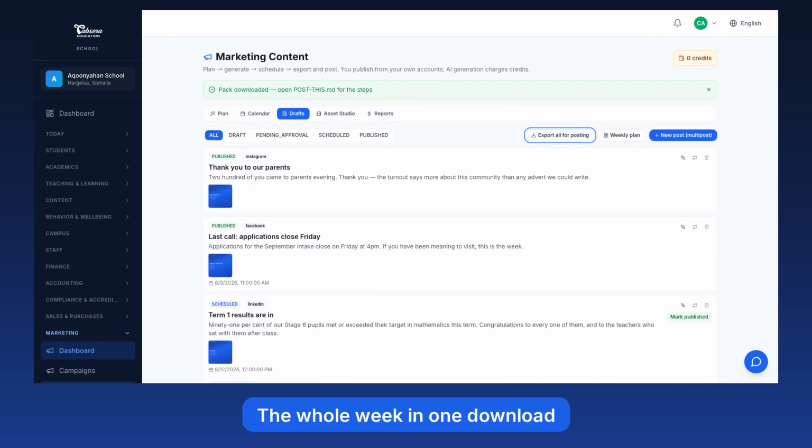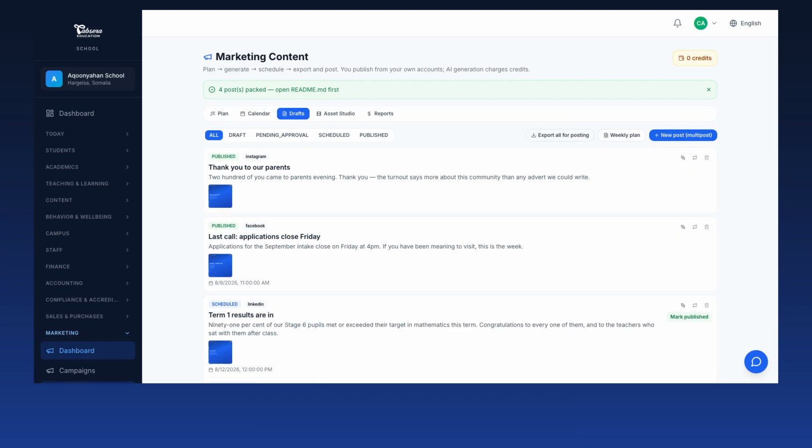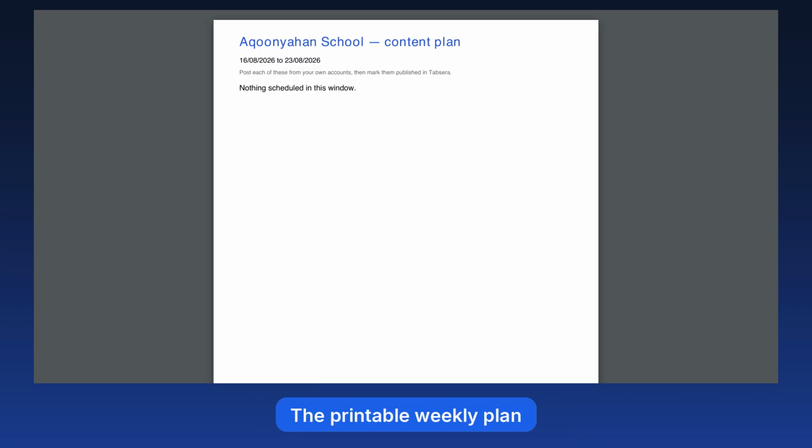Export all for posting does the same for everything on screen at once, with a README to open first. It skips anything already marked published, so the pack is a to-do list rather than an archive. Hand that folder to whoever runs your accounts and they can work through it without ever logging into Tabsera. The weekly plan is a printable sheet, every post for the coming week, with its platform, its date and time, and the exact words to type. It is free, and it is built for the member of staff who runs your social accounts but has no Tabsera login. They can work from paper.